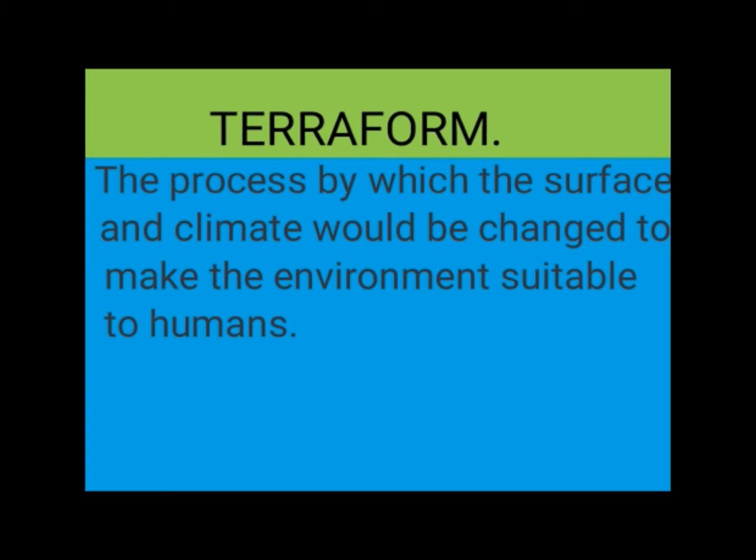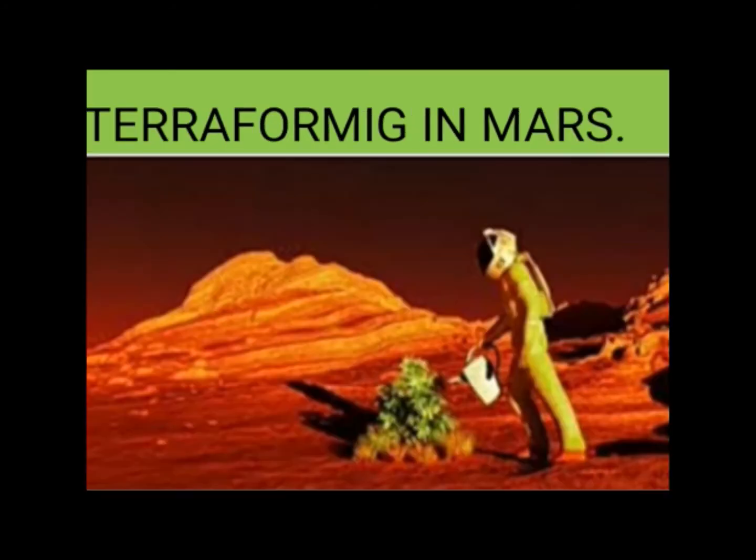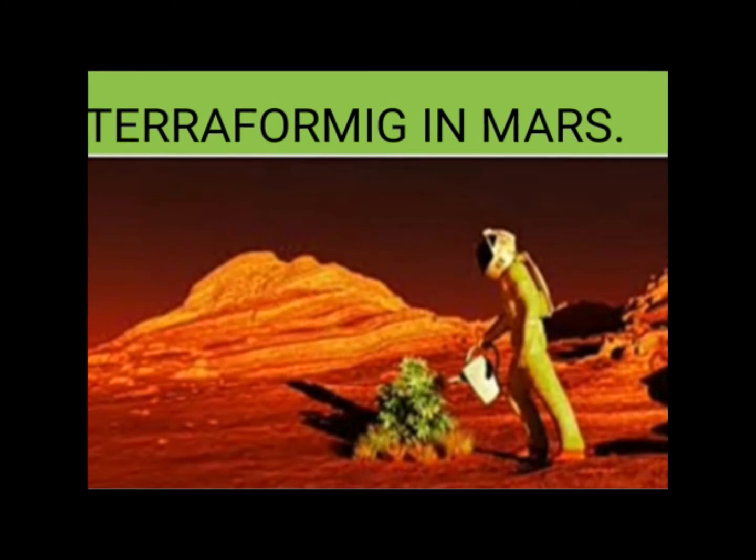What is terraform? The process by which the surface and climate would be changed to make the environment suitable to humans. How will it be? See, like this in the picture, they are terraforming Mars. They will change the surface, like the Earth. On Mars also they will change the surface. They are trying it by terraforming.